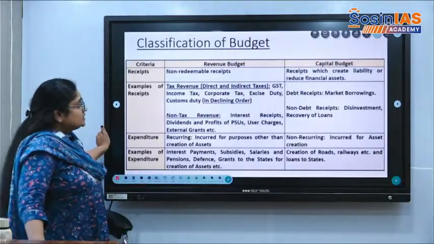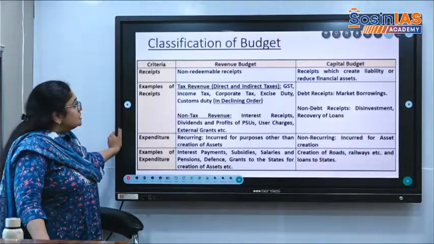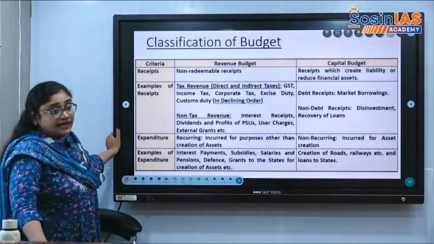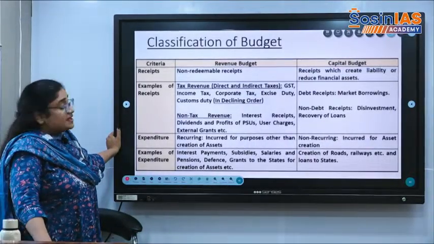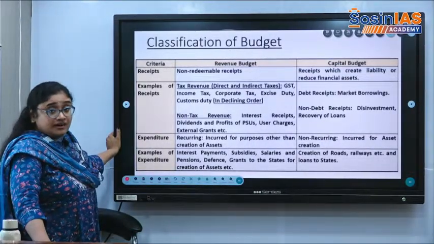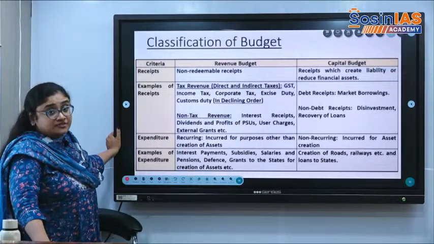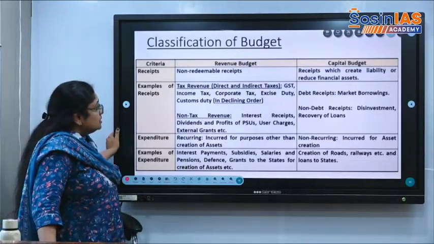So these are the static things regarding classification of the budget. The revenue budget and capital budget. The revenue budget is where we spend money. Capital budget is where we invest. The revenue budget consists of revenue receipts and revenue expenditure. Capital budget deals with the expenditure.